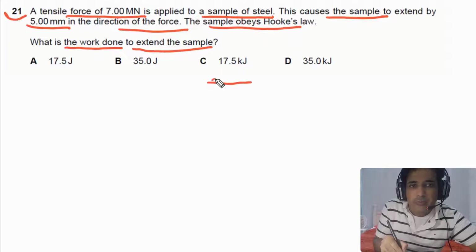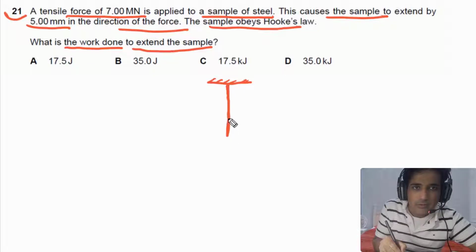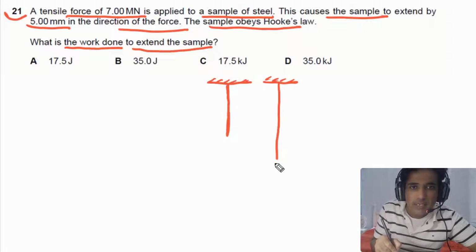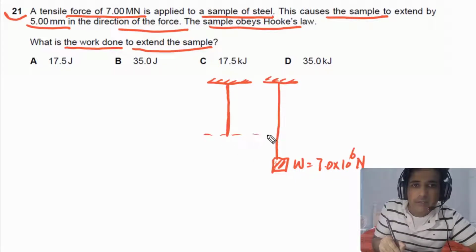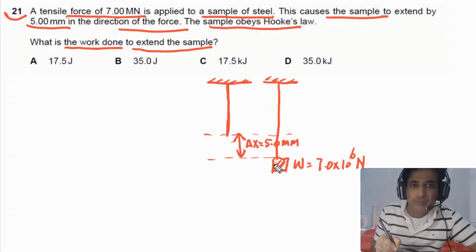First of all, you can imagine that we have a steel rod. So imagine that this one is the steel rod. This is hanging here. And then we attach a weight of 7 meganewtons at the end of this rod. And this rod extended by 5 mm. So here we have weight, this is equal to force, and this is 7.0 times 10 to 6 newtons. And extension in this rod is given. This one is the extension. So this is extension. And value of this delta x is given. That is equal to 5.0 mm. So we need to find out work done.